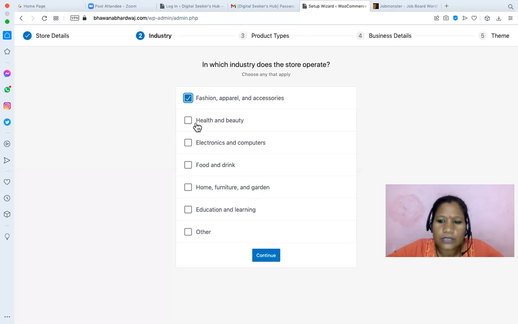Whatever you are selecting here, according to that, you must have a product and services ready. That's why I'm selecting multiple. You can have a different category, but even in fashion you have so many different categories. Even in food and drink, you can have so many different categories. But when you are setting up your own online store, you should have the clarity of what product category you are referring to. For the demo purpose right now, because Meenakshi ma'am has demanded it for very long, I'm taking the example of fashion and apparel. But I would suggest all of you select according to your own requirement. Will it work? Yes. Okay.